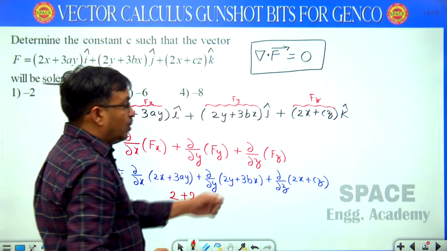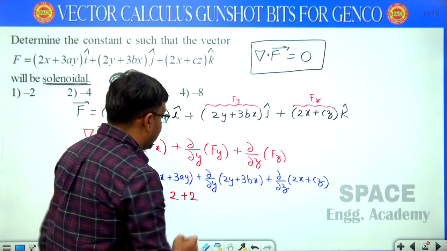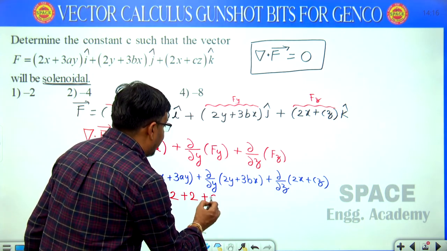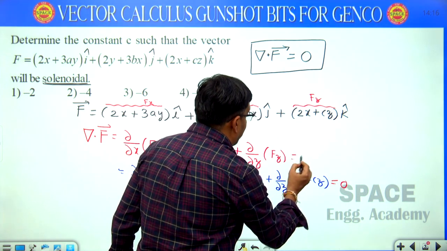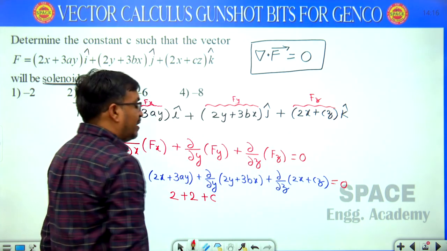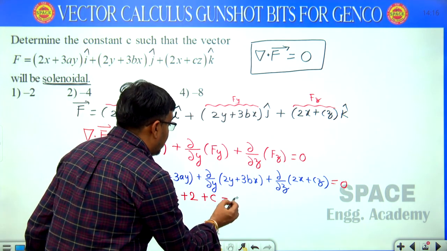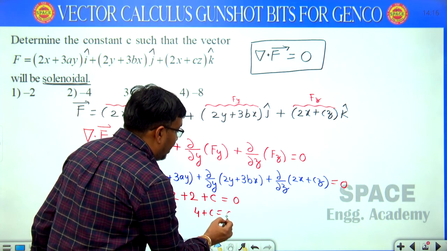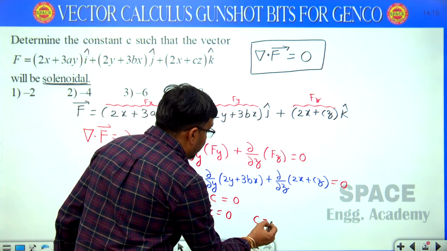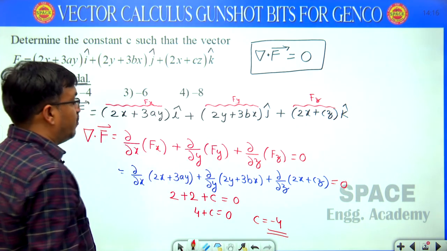Next, third term 2x plus cz, differentiating with respect to z, we will write here c, that equals what? The condition is given as 0 because the given vector is solenoidal. So I am writing it equal to 0: 2 plus 2 is 4, 4 plus c equal to 0. Finally, what is the value of c? Minus 4. c is here minus 4.